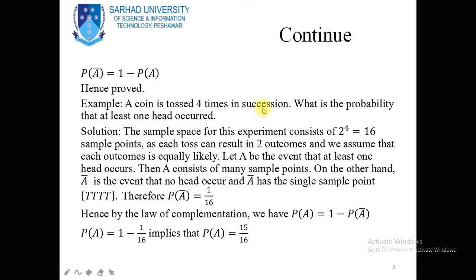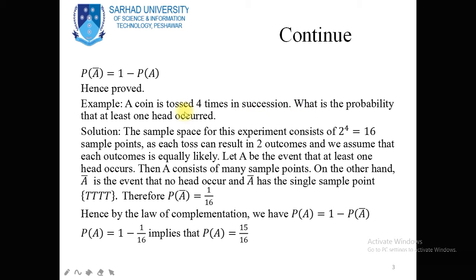A coin is tossed 4 times in succession. What is the probability that at least one head occurs? Dear students, in the previous video lecture of week 10, I told you that for finding the probability of an event, first of all we construct the sample space for the outcome of an experiment.